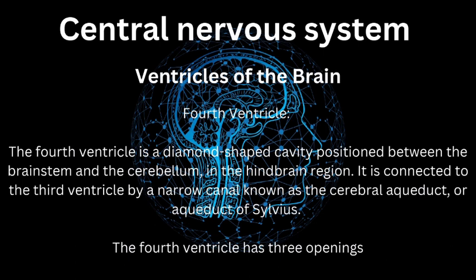Next, the fourth ventricle. The fourth ventricle is a diamond-shaped cavity positioned between the brainstem and the cerebellum, in the hindbrain region. It is connected to the third ventricle by a narrow canal known as the cerebral aqueduct, or aqueduct of Sylvius. The fourth ventricle has three openings.